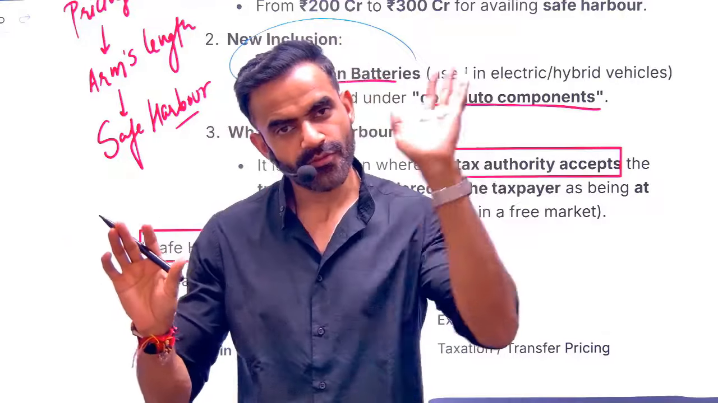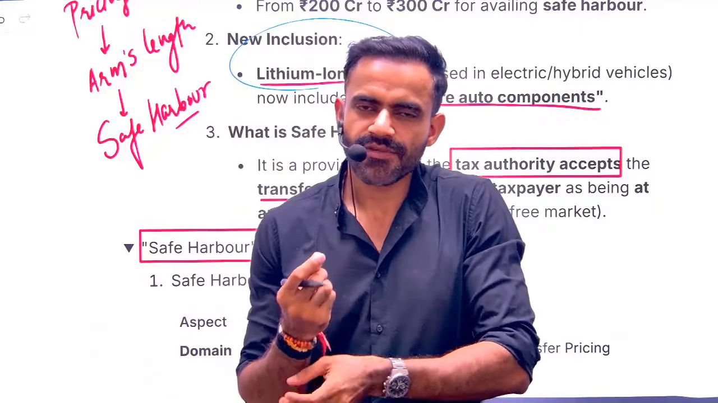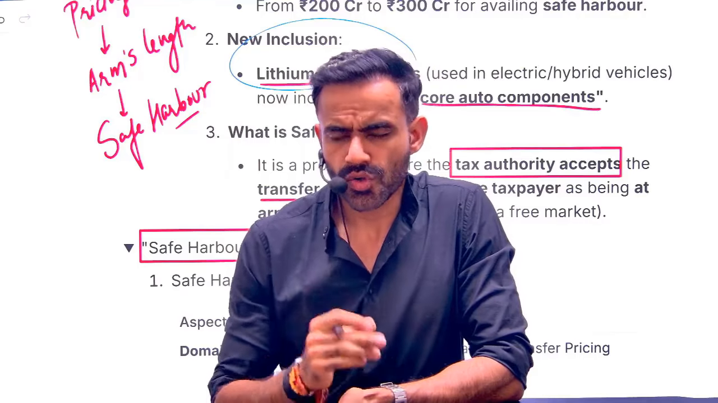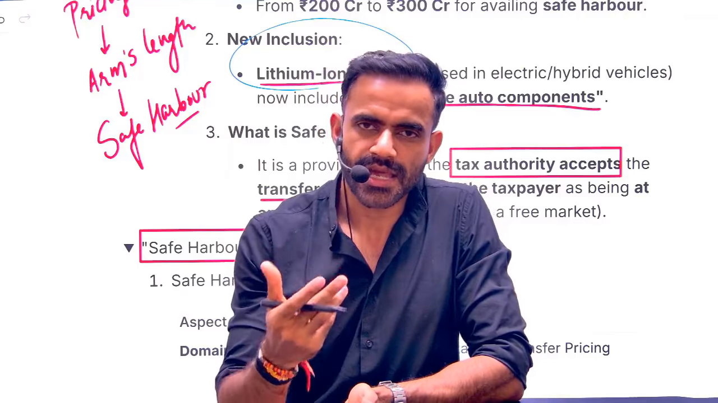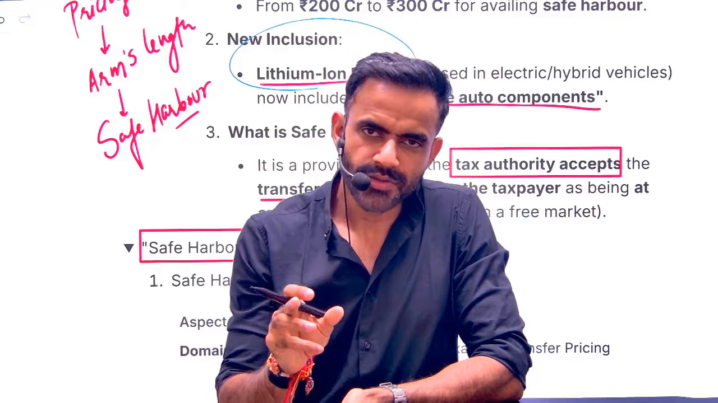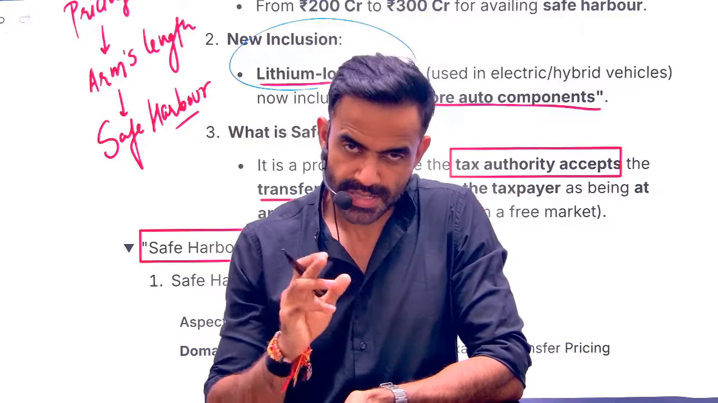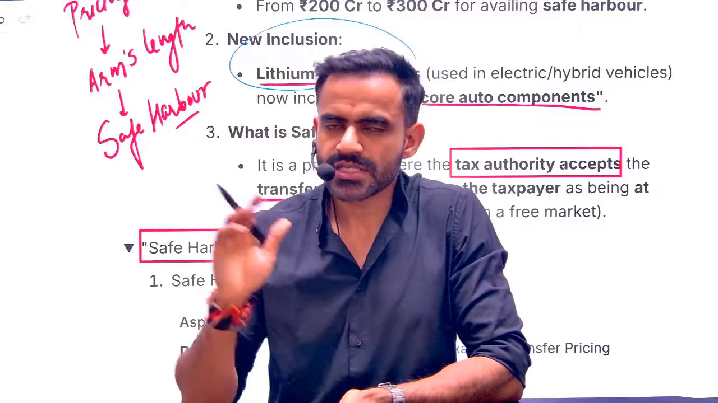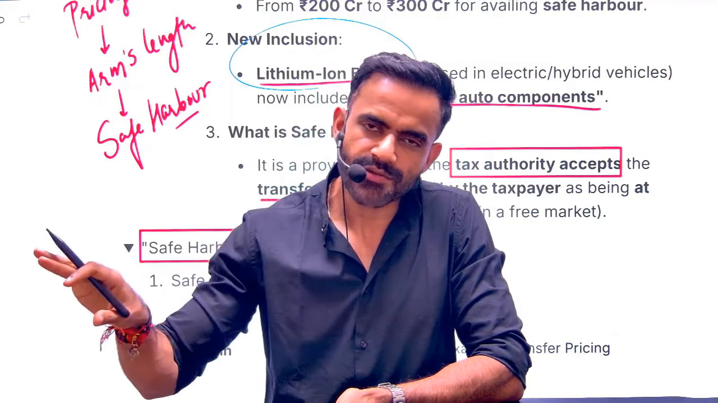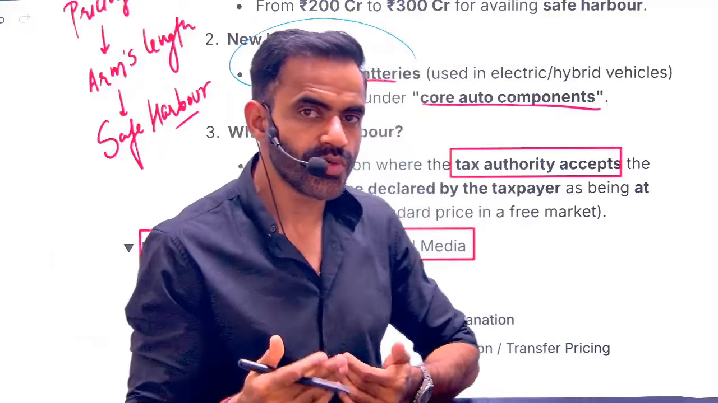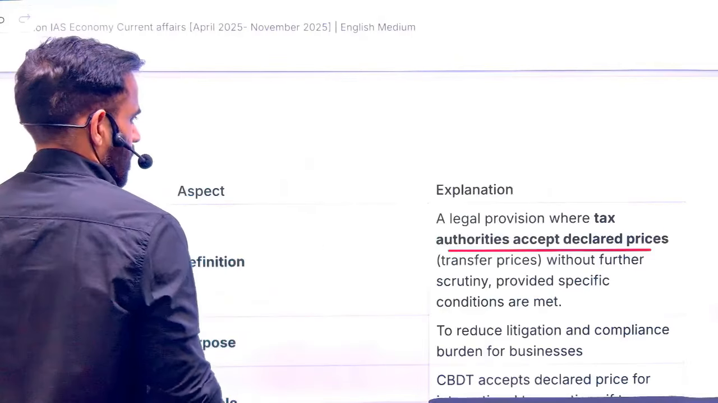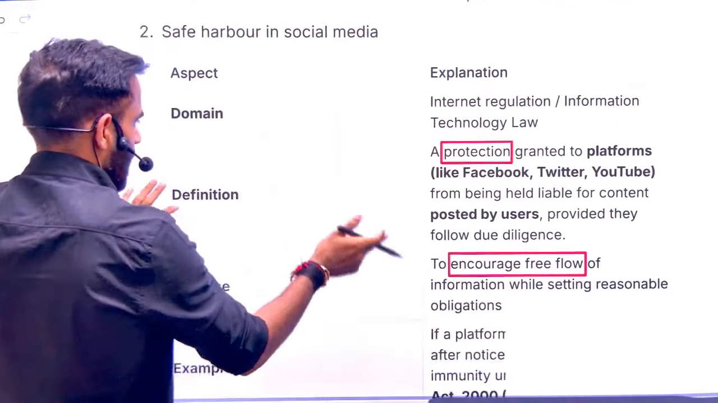This safe harbor is different from the taxation one. In this case, safe harbor means there is a legal immunity to the social media platforms, or the social media intermediaries as they are referred to. That means they are not liable for the content which is posted on them. But if the government says remove this content, and they don't, in that case this immunity may be revoked. So these are some of the provisions which you need to keep in mind. Okay, rest everything I have already explained.